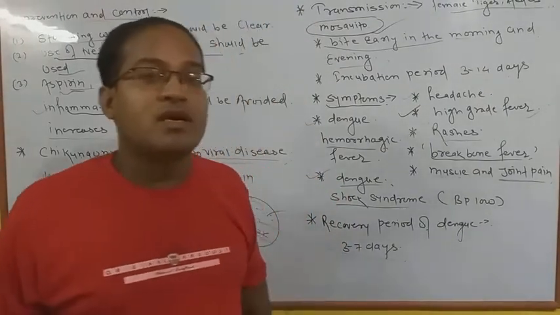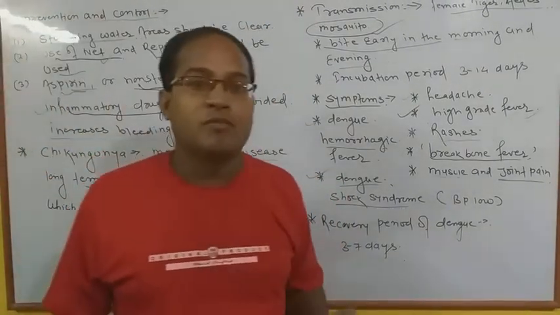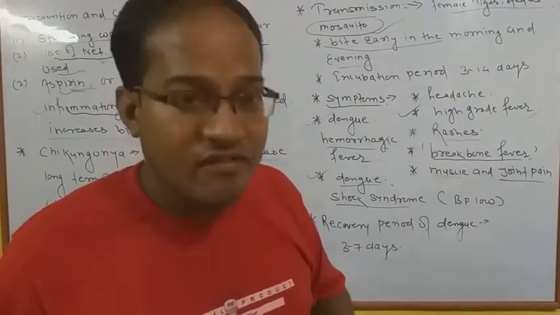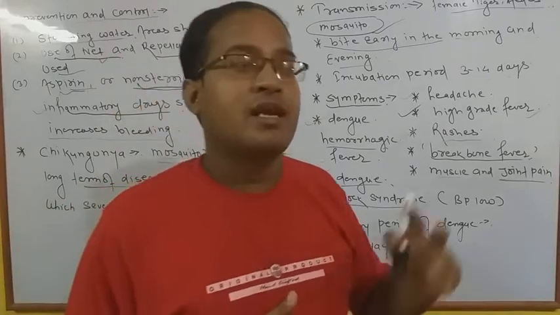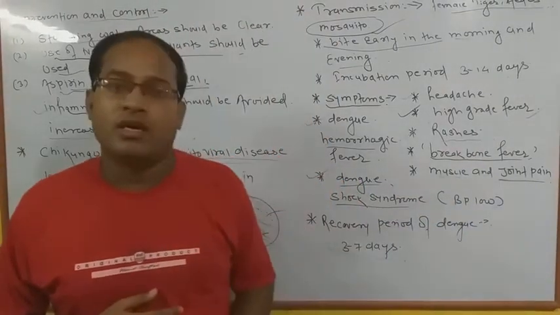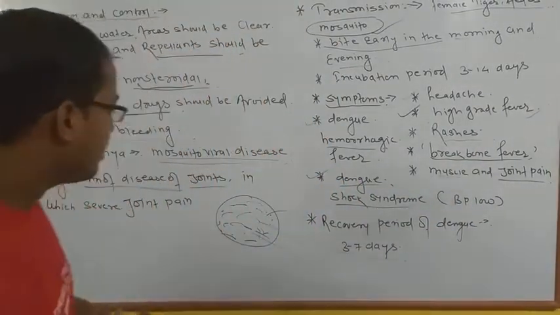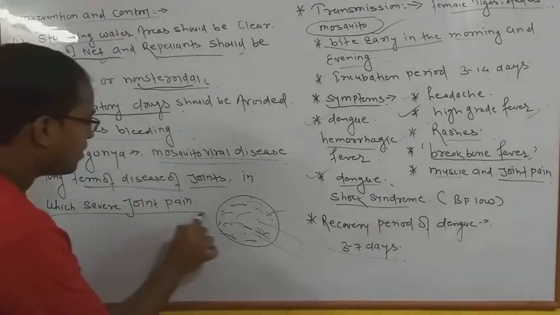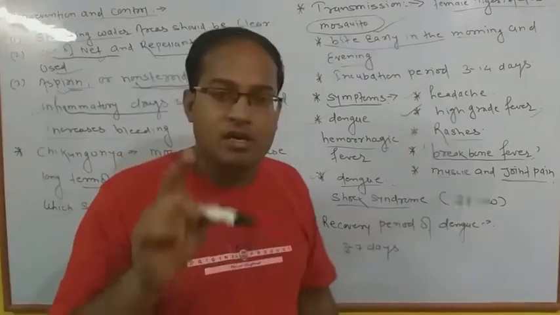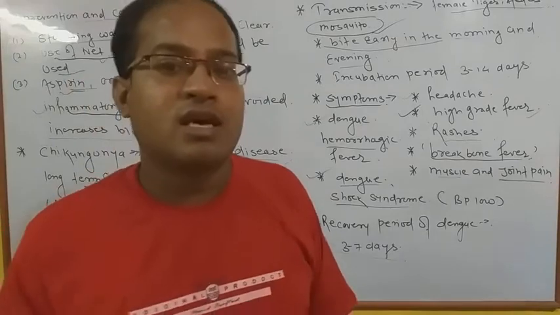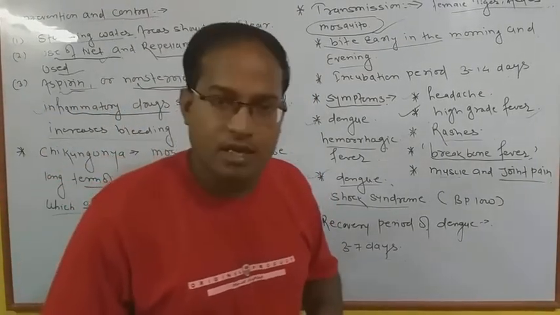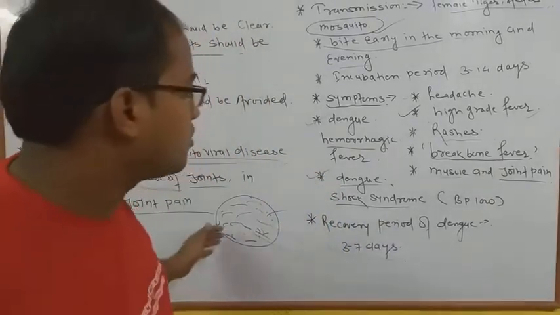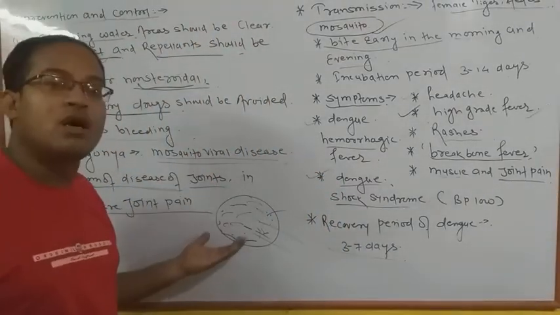Okay, and most of the aged people, small children and infants are generally unable to bear that type of pain and it leads to a critical stage. Okay, so chikungunya is a long term disease which provides severe joint pain. Okay, joints पेन में सबसे ज्यादा दर्द होता है जिस कारण से बहुत सारे जो एजेड पर्सन होते हैं उस चीज को एडजस्ट या बर्दाश्त नहीं कर पाते हैं. So that is a dangerous disease because it goes on for a very long time.